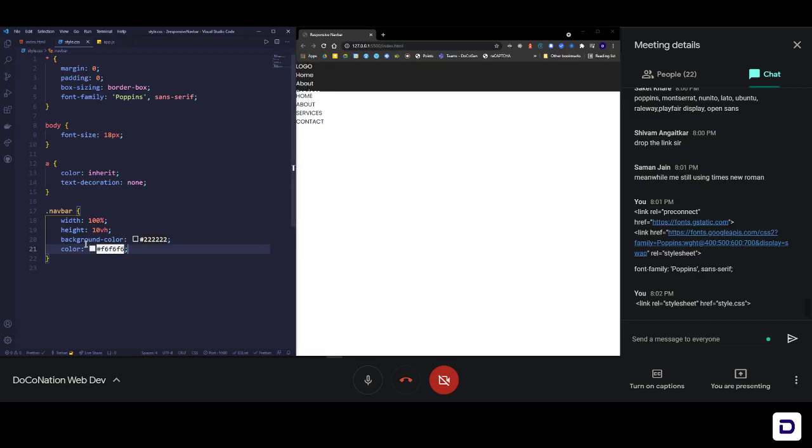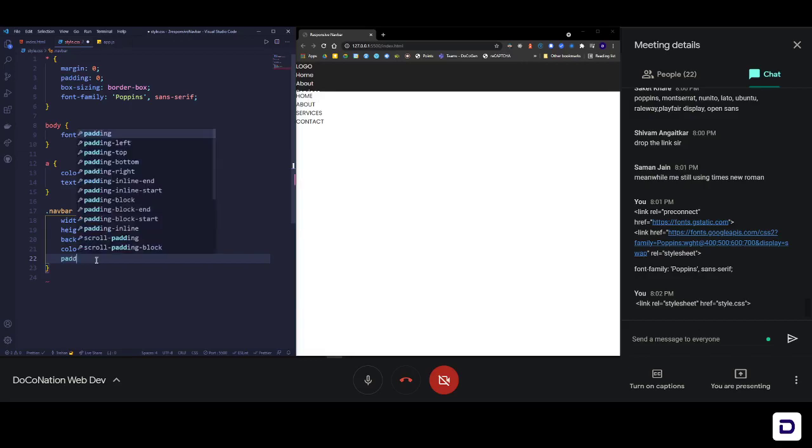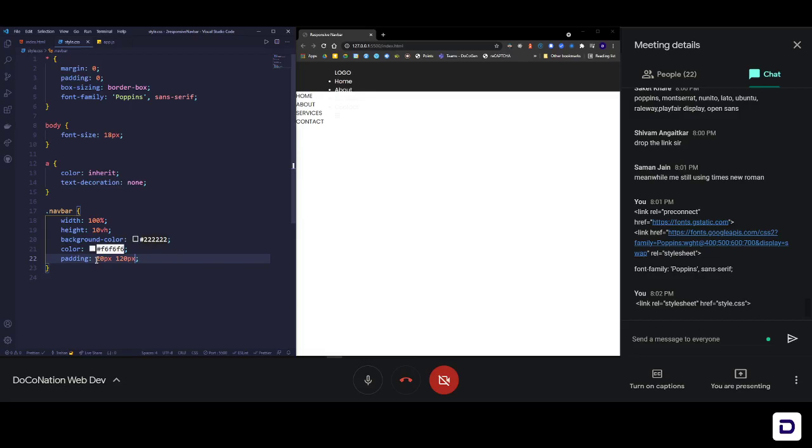Now we can start with the next stuff. Up next, we need some space from the top and the left and the right, because this looks very ugly, and in general on websites you should have proper spacing from the left and right. For that we will use a property called padding. Padding is basically the invisible space that you add inside an element. Let me show you. Padding 20 pixels from top and bottom, and 120 pixels from left and right. If I save it, you'll see there's some space from the top and some space from the left. But this content is more than the height, that's why it's overflowing. We are going to fix that also. For now this is over.